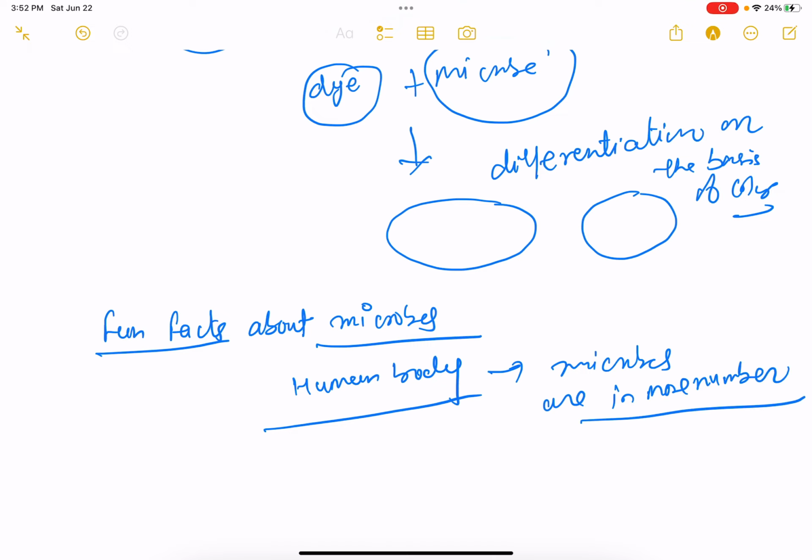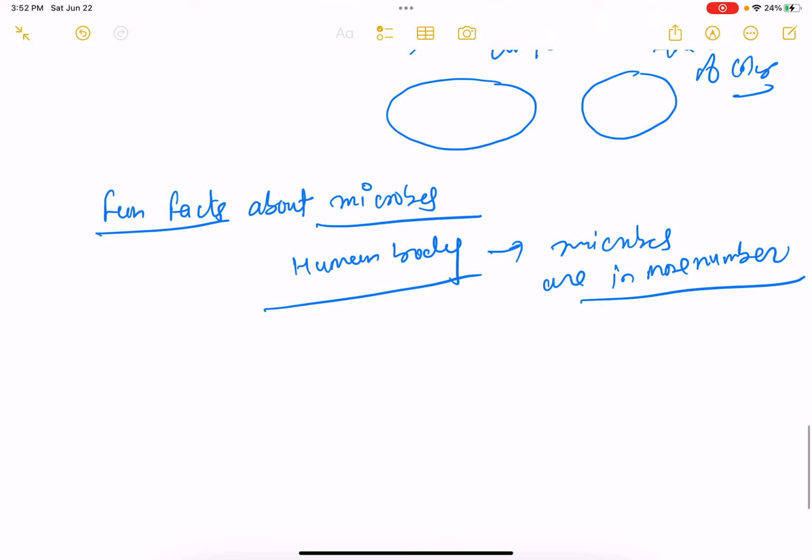So we can imagine how many microbes are present in our body, more than our body cells. Also, microbes are responsible for smell, like the smell of rain.